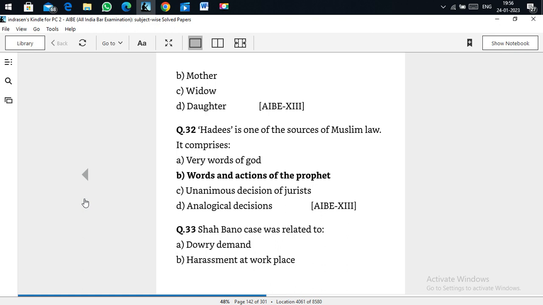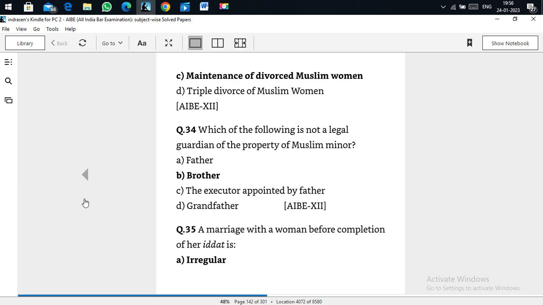Shah Bano case was related to maintenance of divorced Muslim women. Shah Bano, a popular case, after which there was a change in the act also. So, maintenance of divorced Muslim women. Which of the following is not a legal guardian of the property of a Muslim minor? Brother is not a legal guardian.